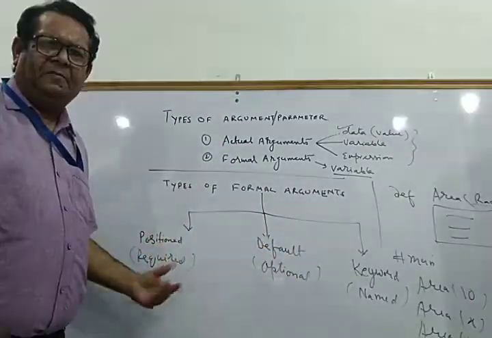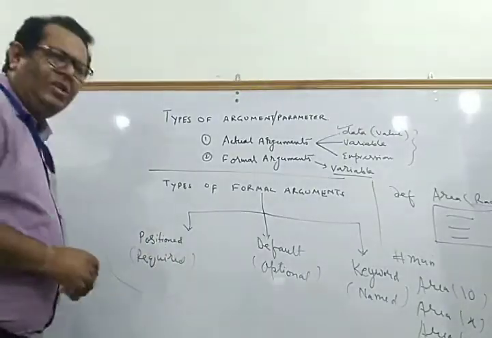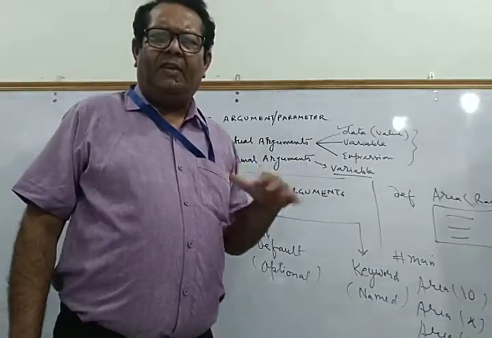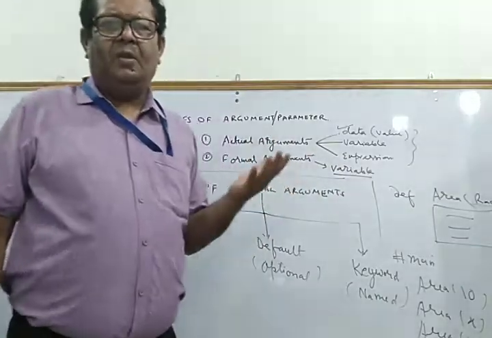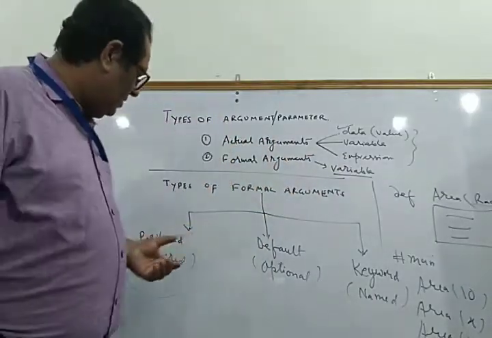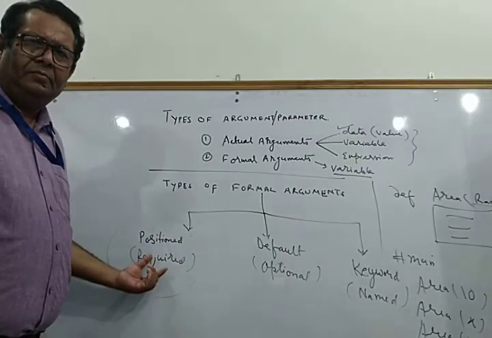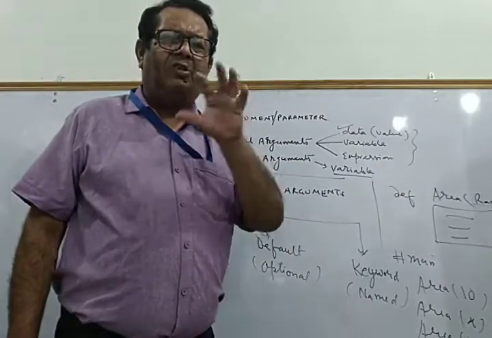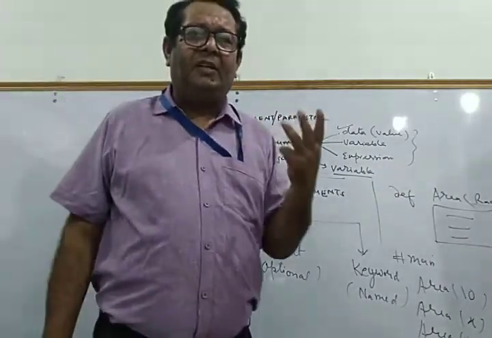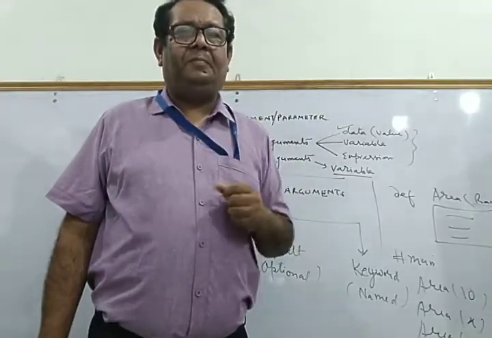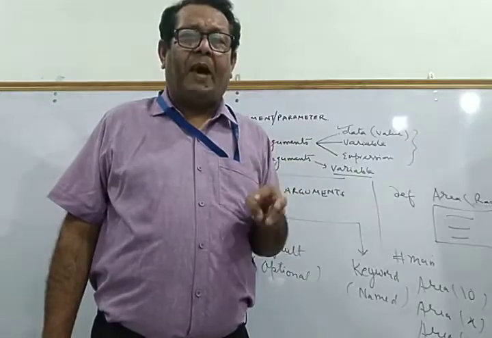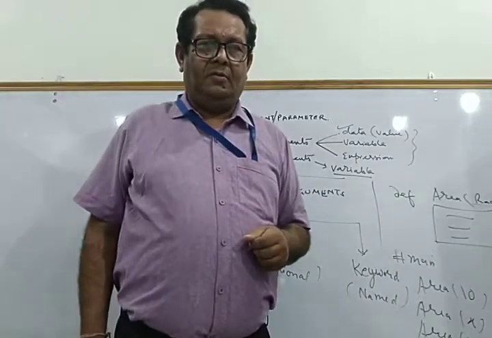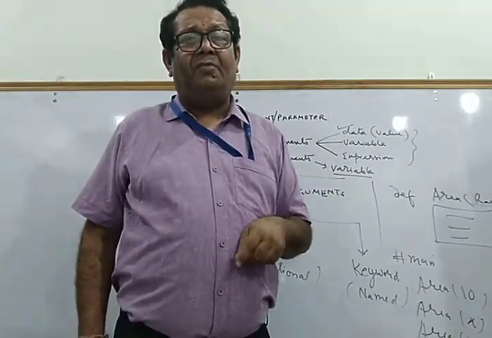Now considering the first one, that is the positional or the required argument. When I taught you in the previous class, whatever example I took, whatever arguments you passed, those arguments were actually positional or required arguments. Because if you have defined the function with three arguments, then when we call the function, that function needs three values to be passed as arguments. In that case, you are supposed to pass exactly three values. So the number of values required when we call the function depends upon the number of arguments that you have taken while defining the function.